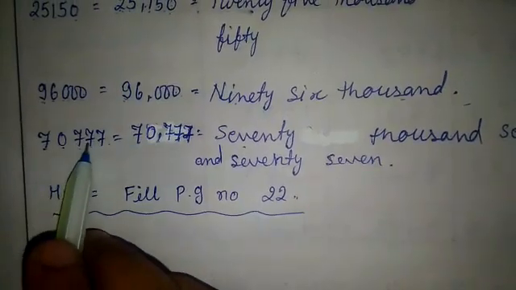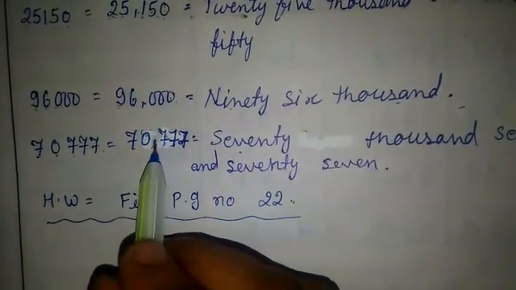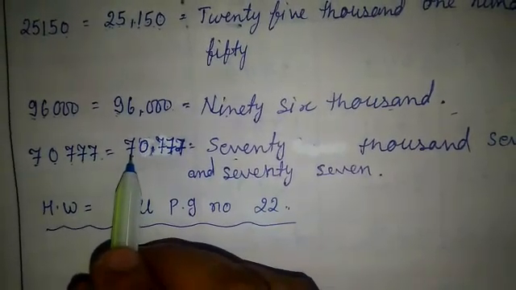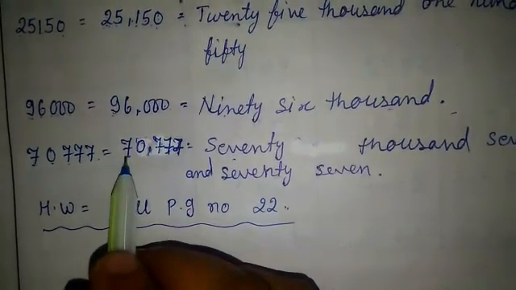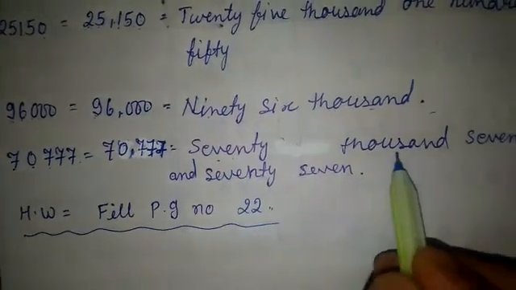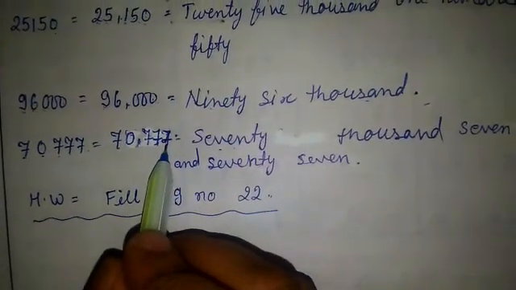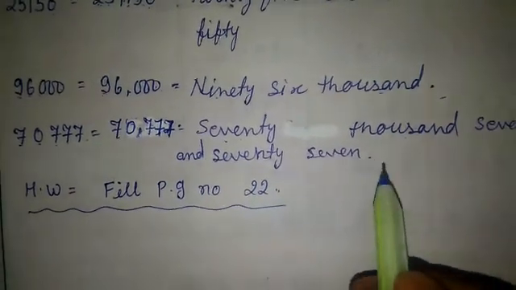Now 70777: 777 after the comma, then thousands place 0 and ten thousands place 7, 70,000. Hundreds place 7, 700, 7,777 and 77.